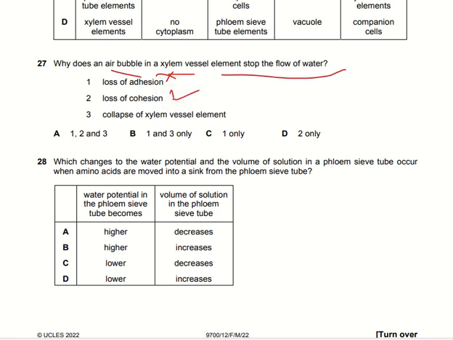Collapse of the xylem vessel element. It does not play any role in the collapse of this vessel element. So option C here is the right answer.